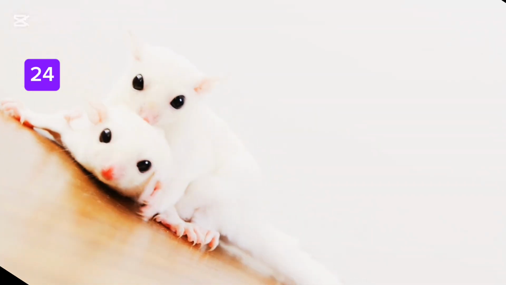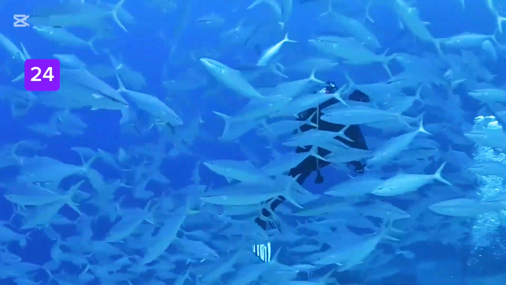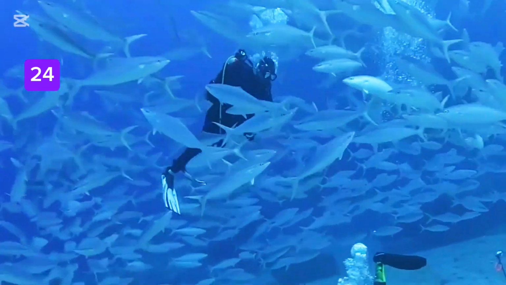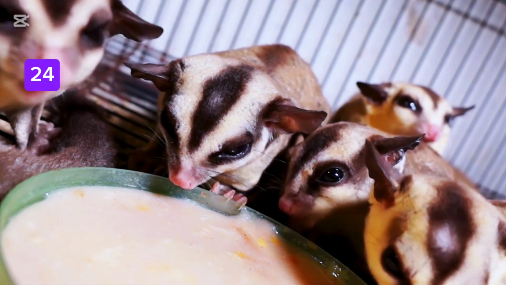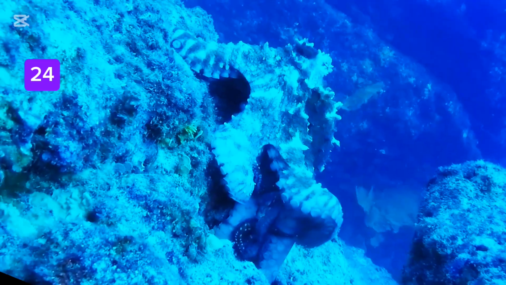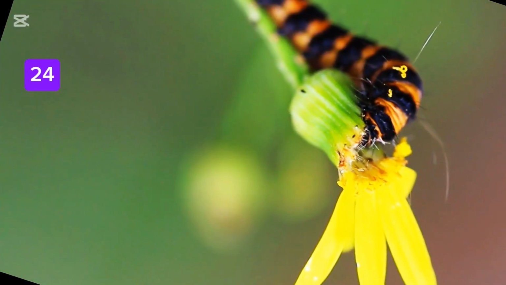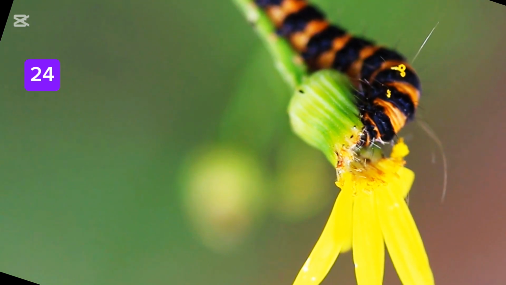Examples of defensive behavior by animal. Pufferfish inflates body to appear larger and unappetizing. Skunk sprays a smelly chemical when threatened. Porcupine raises sharp quills as a warning. Octopus releases ink and escapes. Caterpillars mimic snakes or toxic species to avoid predators.